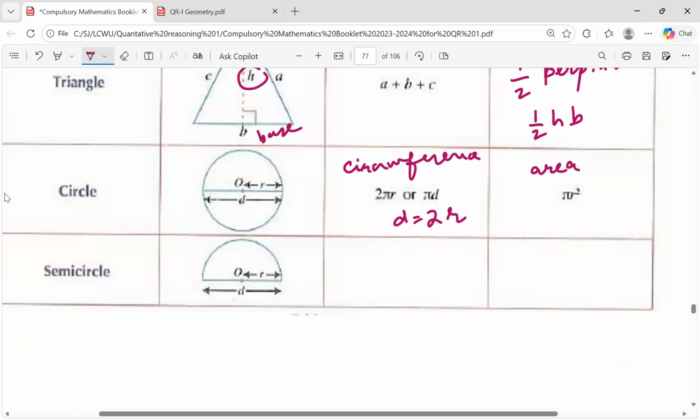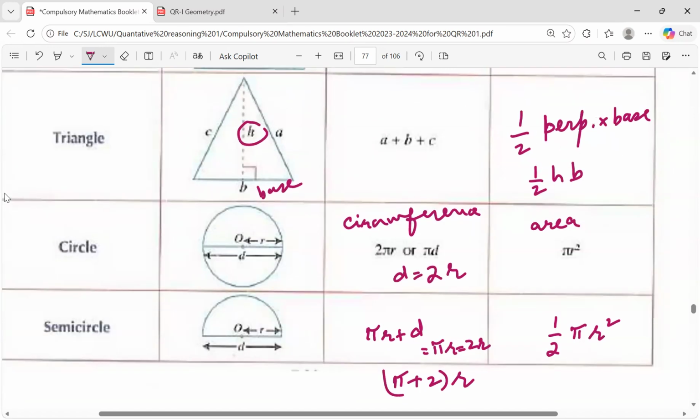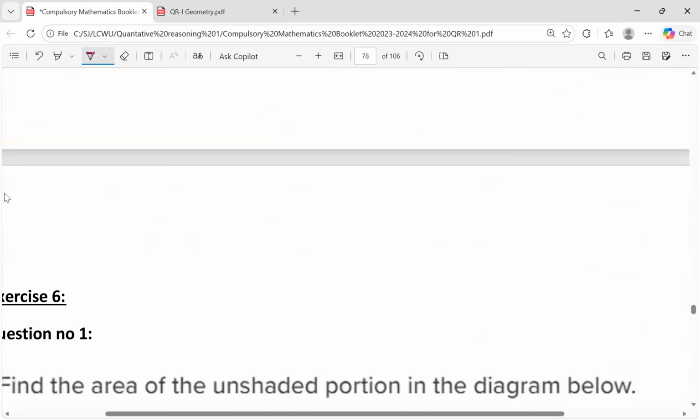Semicircle, the length of all the sides is pi r plus d, that is equal to pi r plus 2r. It means (pi plus 2) times r. Okay? And the area is half of the area of the circle, half pi r square. So these are the formulae. You can write down the missing values in your notebook.